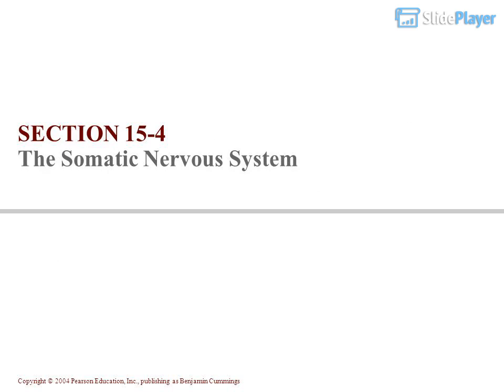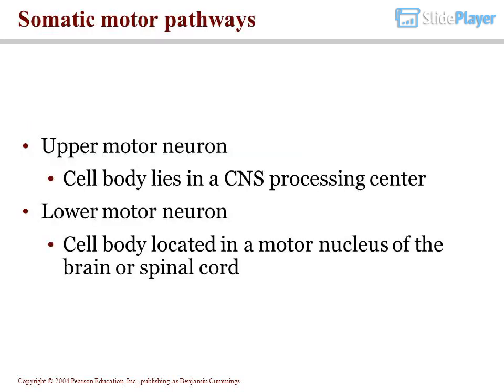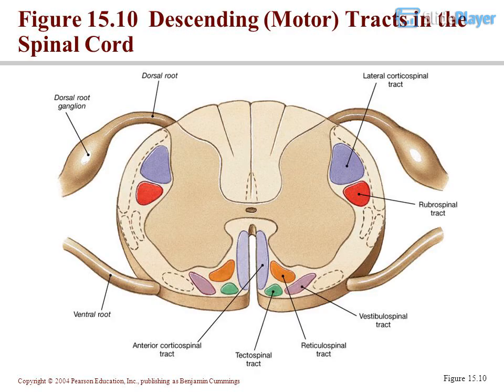Section 15-4, The somatic nervous system. Somatic motor pathways. Upper motor neuron: its cell body lies in a CNS processing center. Lower motor neuron: its cell body is located in a motor nucleus of the brain or spinal cord. Figure 15.10, Descending motor tracts in the spinal cord.